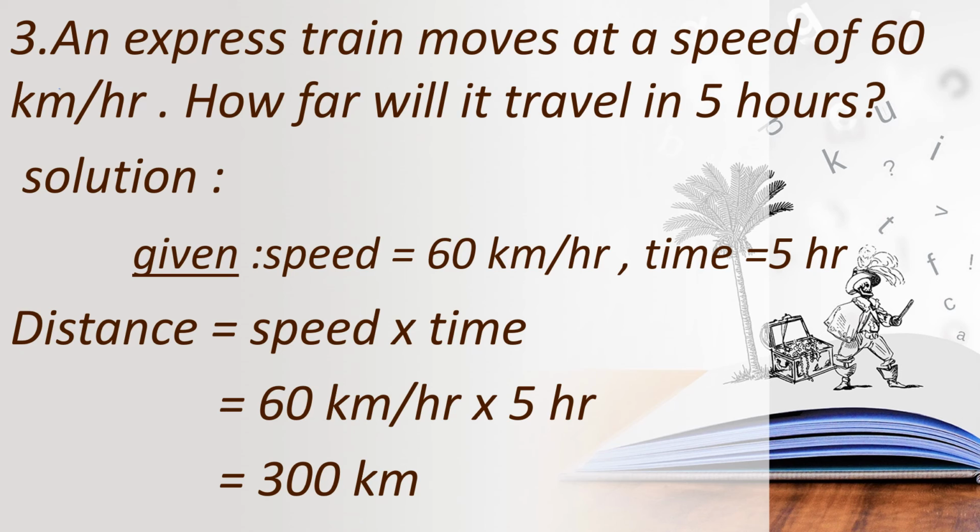Have you all got this answer? 6 5s are 30 and again there is a 0, so 300 kilometer. Very easy, is it, children? So what is the formula to find distance? Distance equals speed into time. Here speed and time were given, so this is the formula.